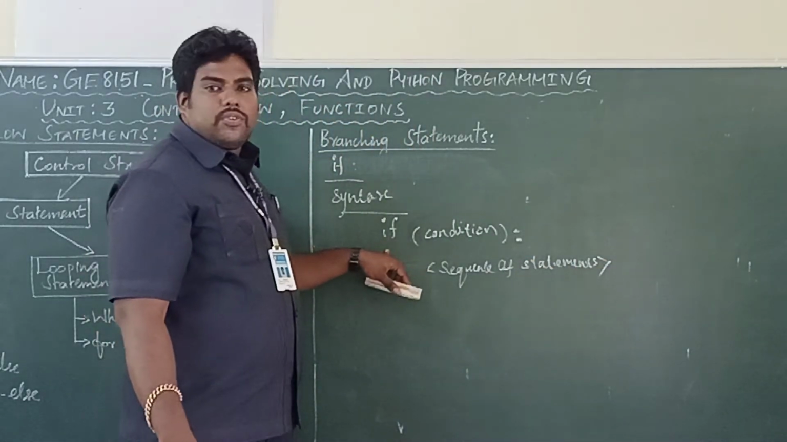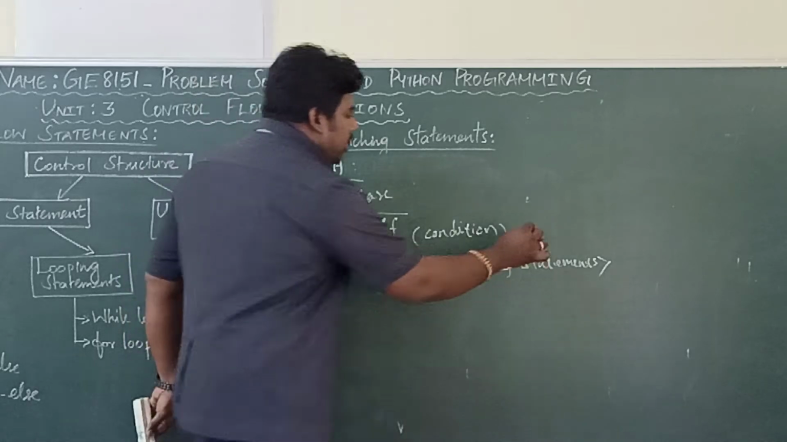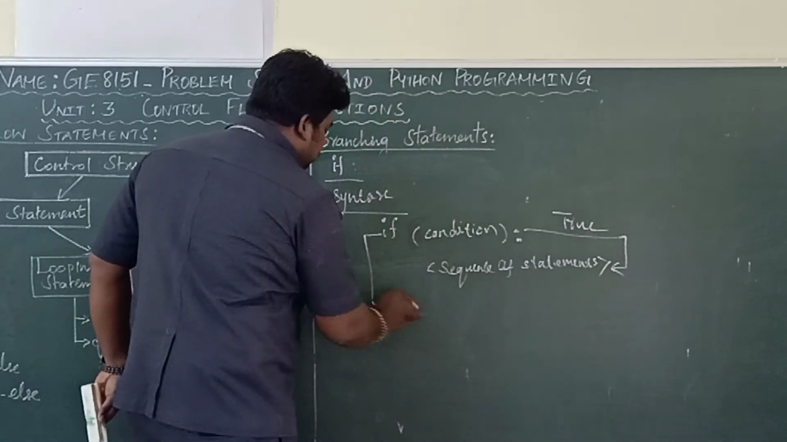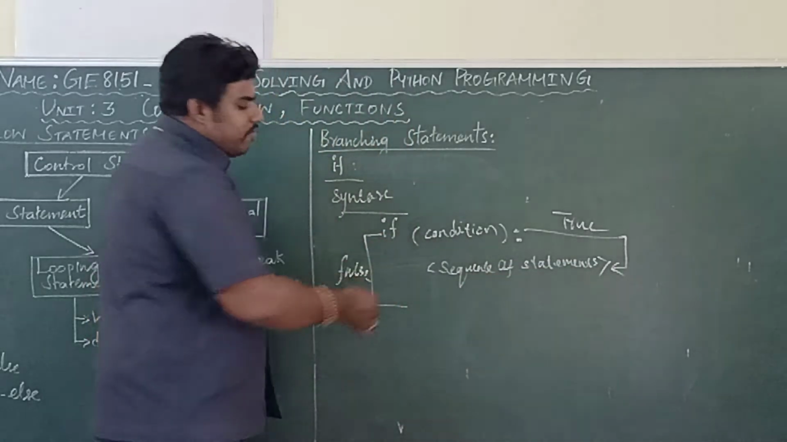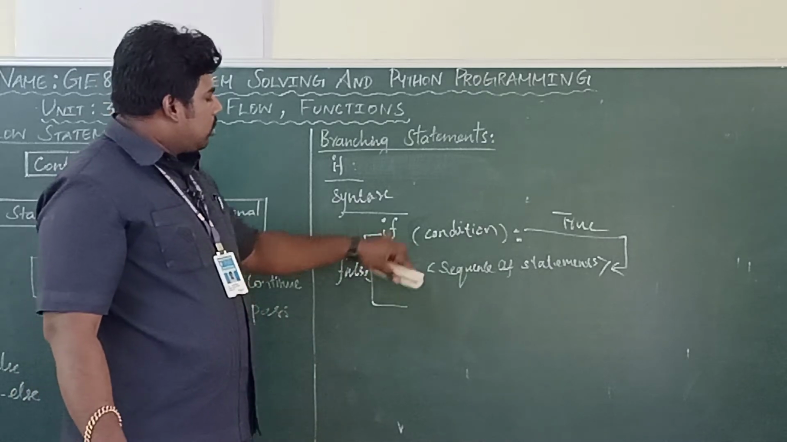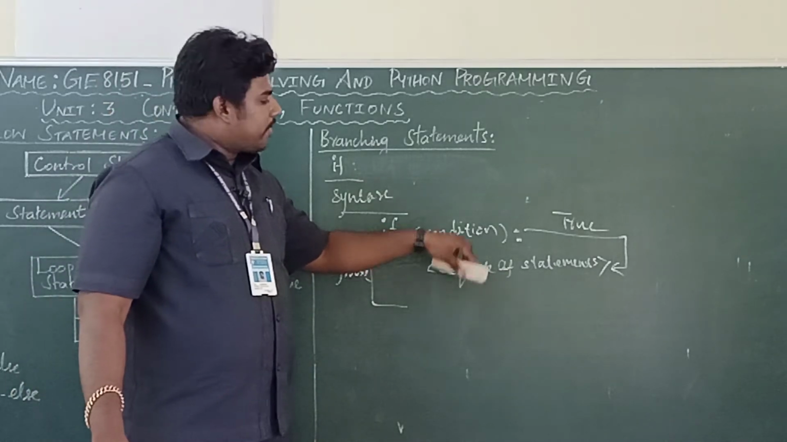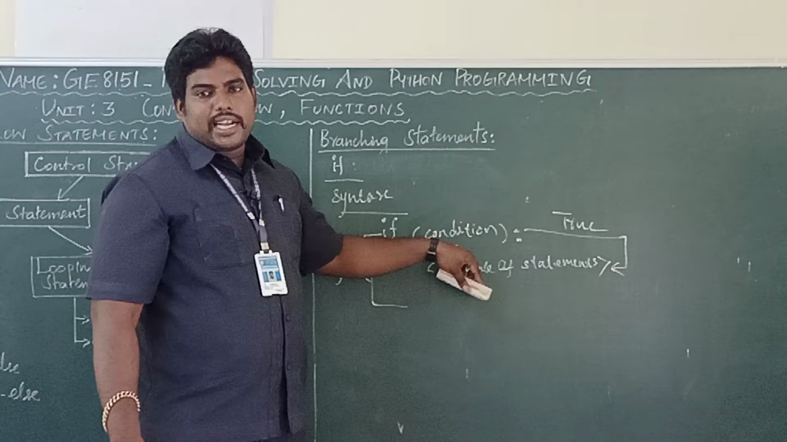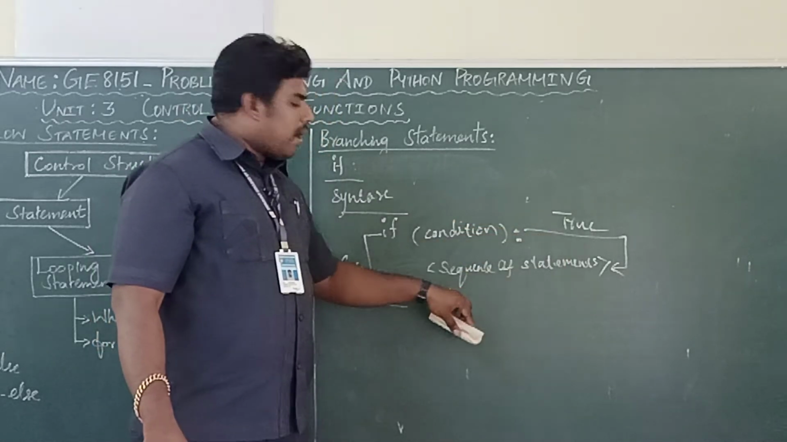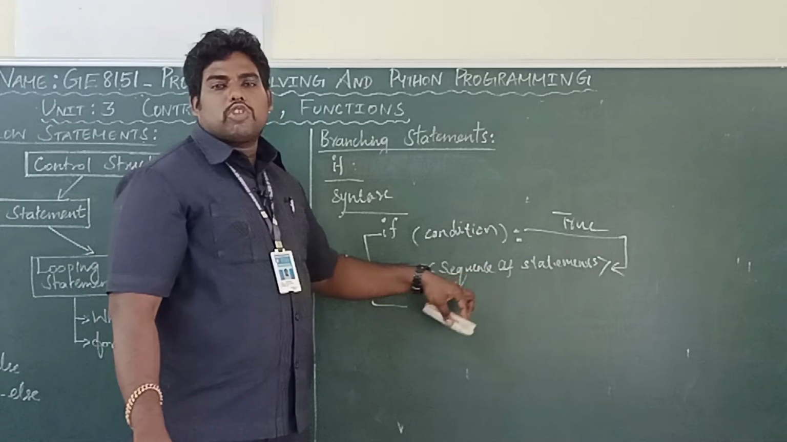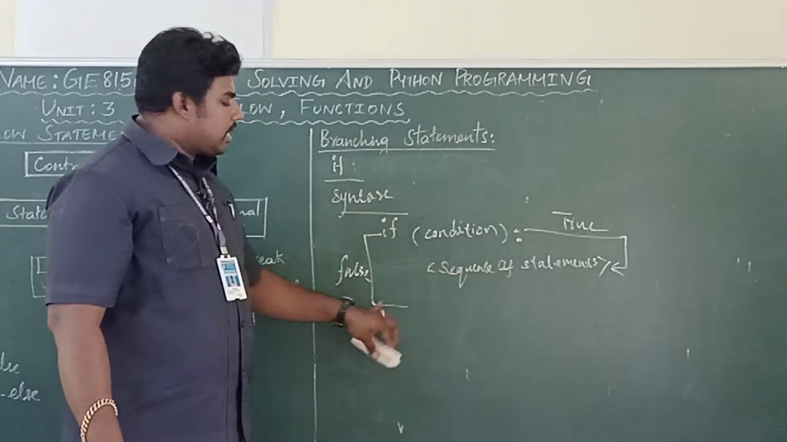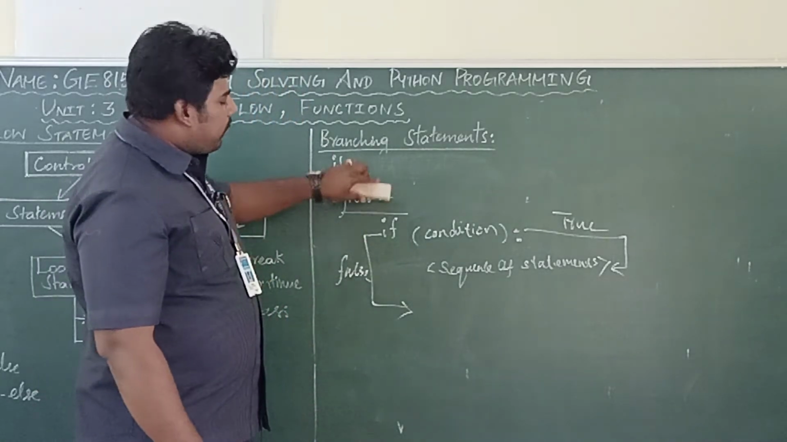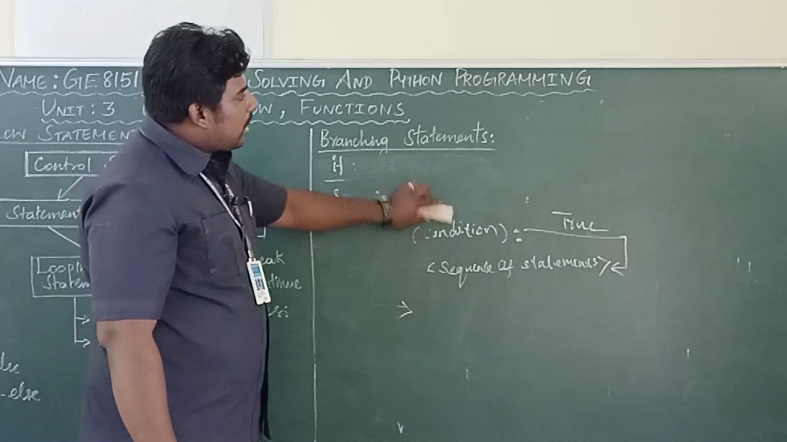If is a keyword, here a condition is there. If the condition is true, this statement will be executed. Suppose if the condition is false, it will come out of the if. All of you got it? If the condition is true, how will it find? It will solve the condition. Your interpreter will check the condition. If the condition is true, the body, the indented statements, will be executed. If the condition is false, it will come out of the if condition. All of you got it? We can see an example, okay, so you will get a clear idea.